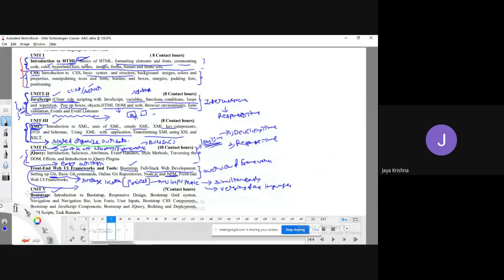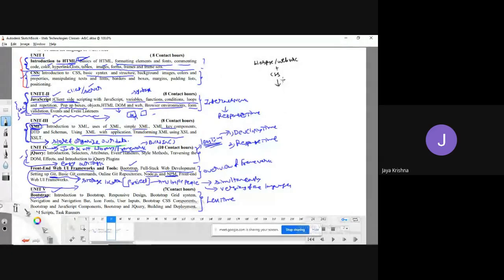Okay. Coming to unit 5, we are going to see Bootstrap. Bootstrap is also a framework. With the help of this framework, I can develop a website within less time. Guys, try to understand the thing. I'm defining one thing. With the help of the first unit, I can develop a web page or a website. Along with that, I can provide more look and feel.